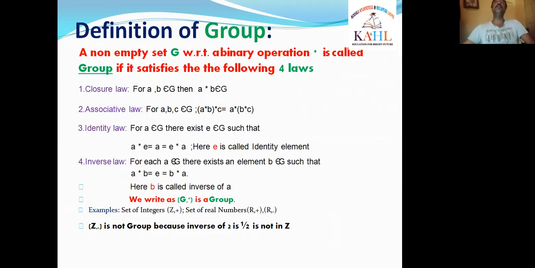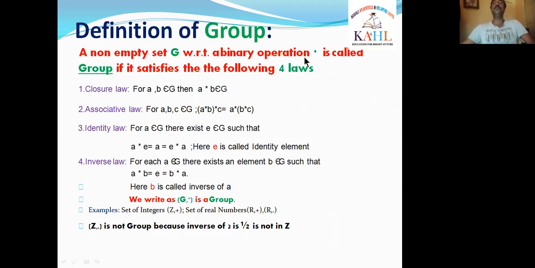Okay, next we go for the main topic of our syllabus. That means the main heading of the syllabus. That means unit one is group. You note that group is the first unit name. That definition we want to know now. The definition of group is: a non-empty set G with respect to a binary operation star is called a group if it satisfies the following four laws.